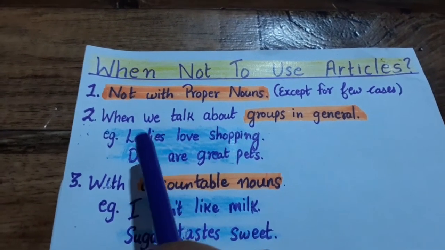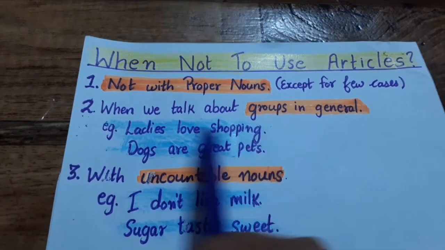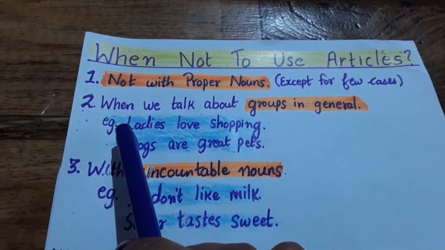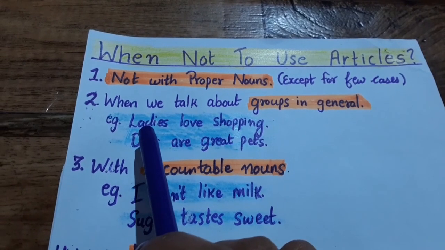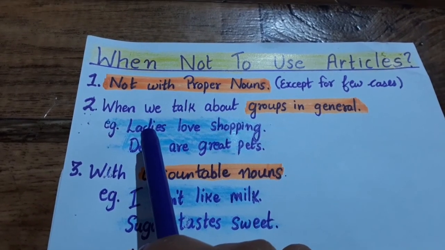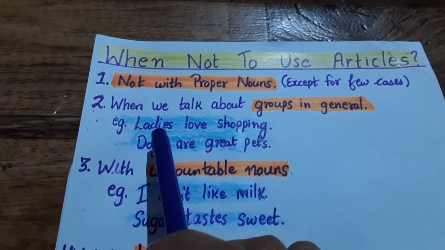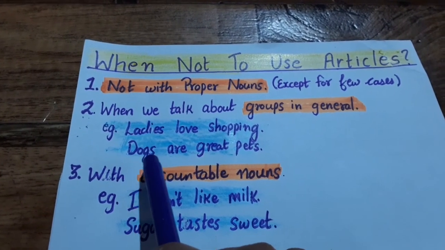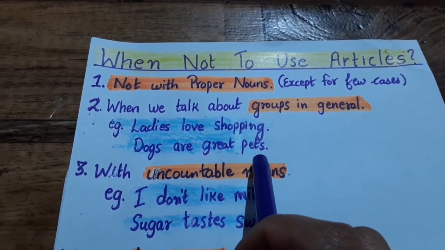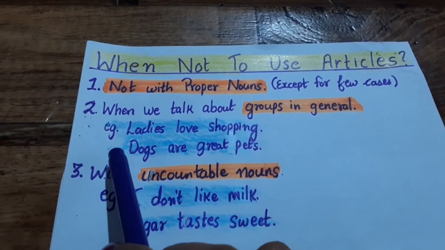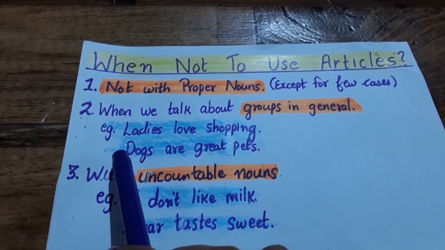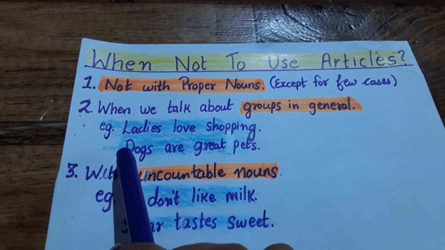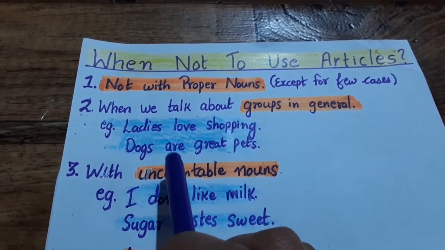articles. Okay, so, ladies love shopping. This is an example. Here I am not using the because I am talking about ladies in general. I am not referring to any particular group of ladies. So it can be any group of ladies. So I am talking in general. That's why I am not using the. Now, dogs are great pets. So here also I am not using the because I am not talking about any particular group of dogs or any particular breed of dogs. All the dogs are great pets, right?